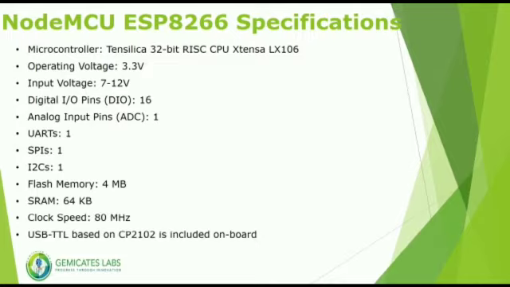It operates at 3.3 volts, which is mandatory. It has 16 digital input-output pins, 1 analog input pin, 4 MB of flash memory, 64 KB of RAM, and has UART and SPI interface and 80 MHz of clock speed.